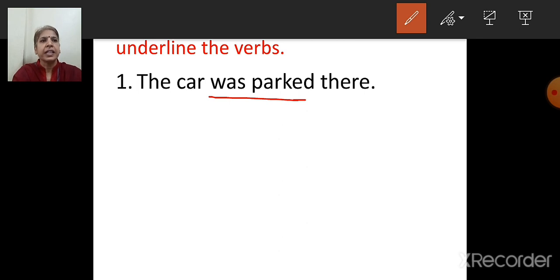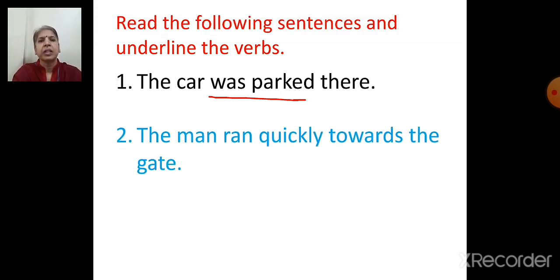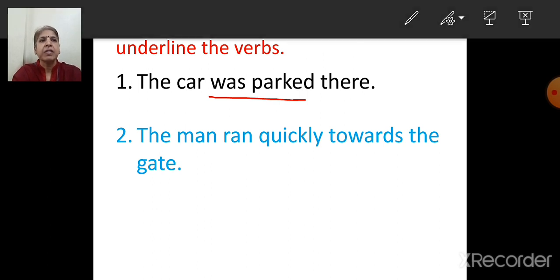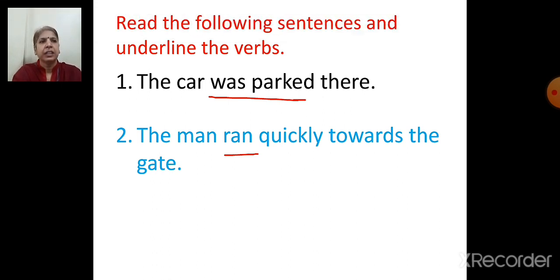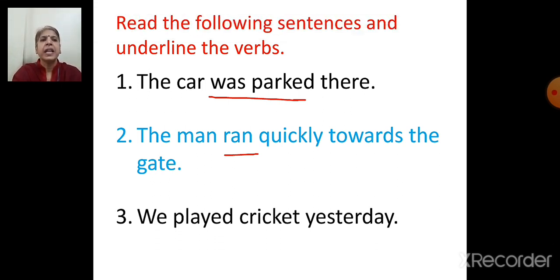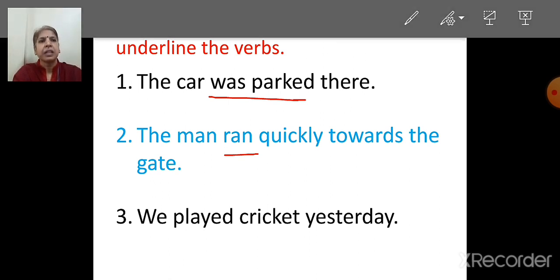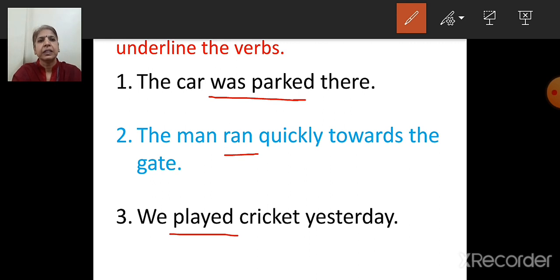Now next sentence. The man ran quickly towards the gate. So here the verb is ran, which is the action word. We played cricket yesterday, which is the verb here, played. So these are the verbs. In the first sentence, was parked. In the second sentence, ran. In the third sentence, played.